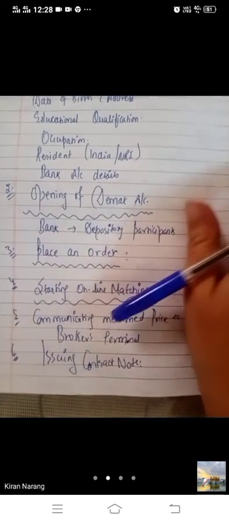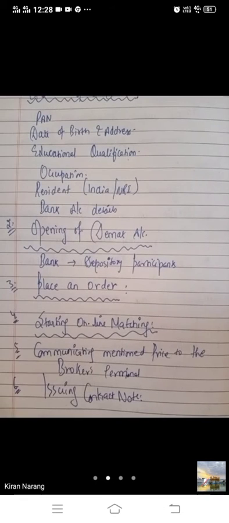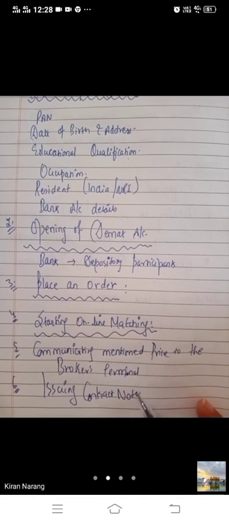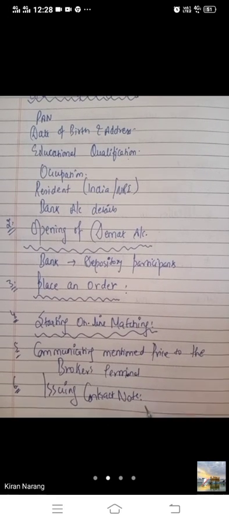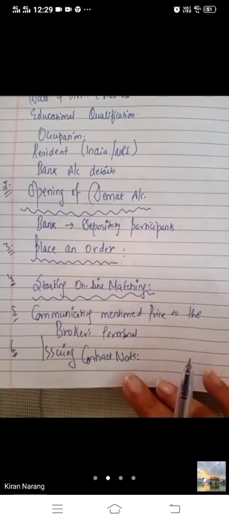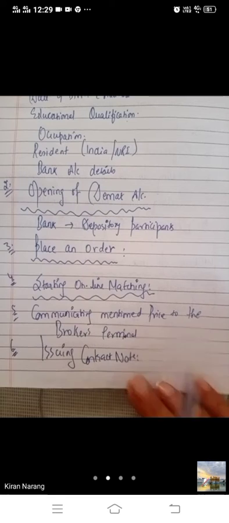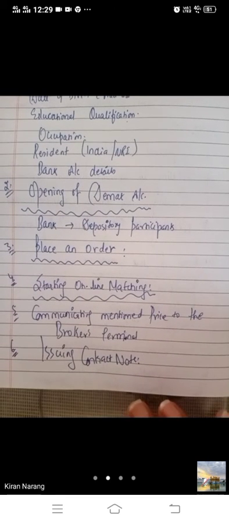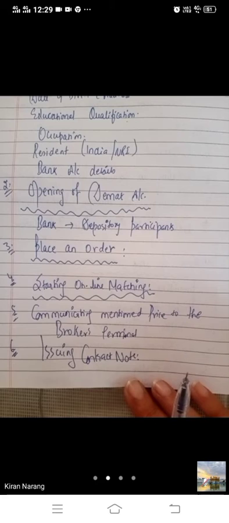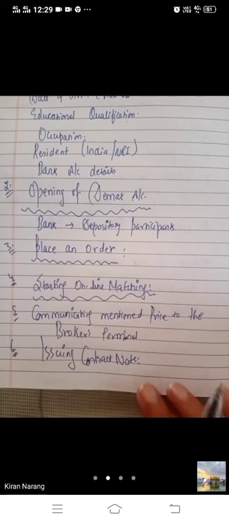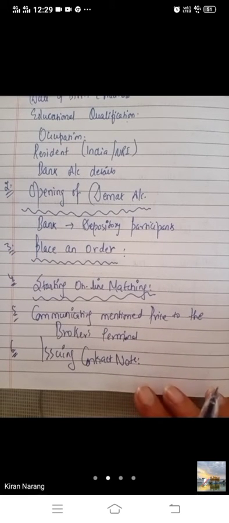After the transaction has been completed, within 24 hours, the broker issues a contract note. The contract note contains the following details: number of shares bought and sold, how many shares you have purchased, at what price, date, time, brokerage charges. Every detail will be mentioned in the contract note. It will be prepared by your broker and every detail regarding the issue will be mentioned in your contract note.